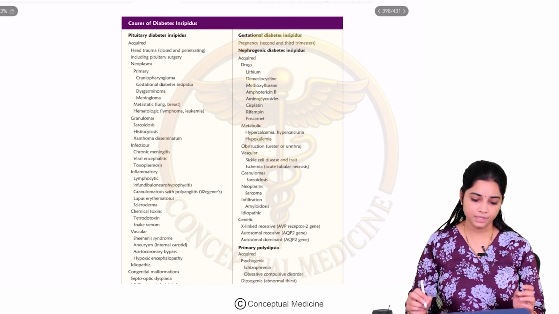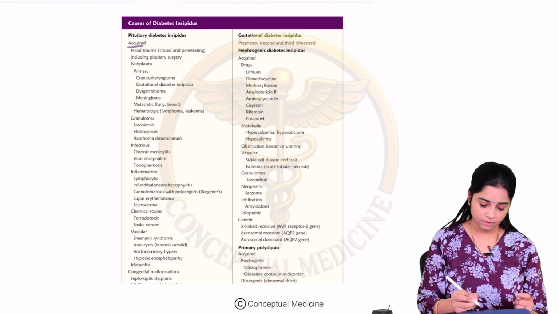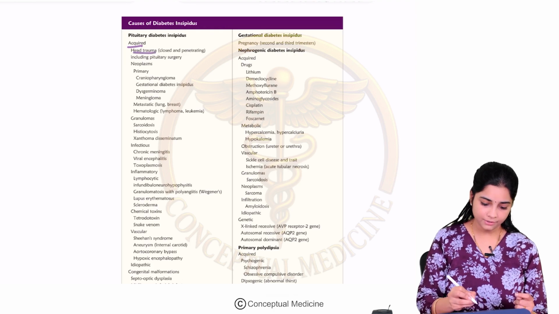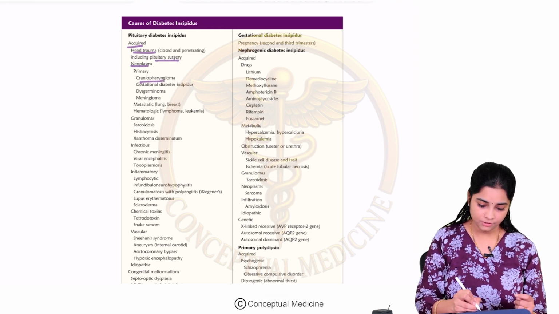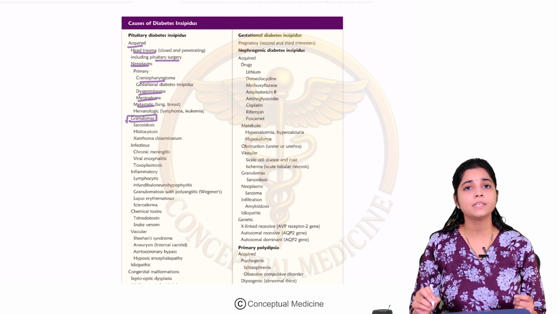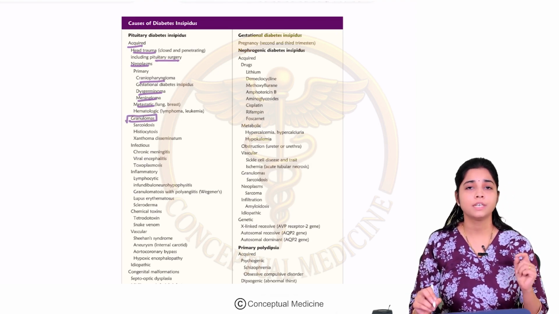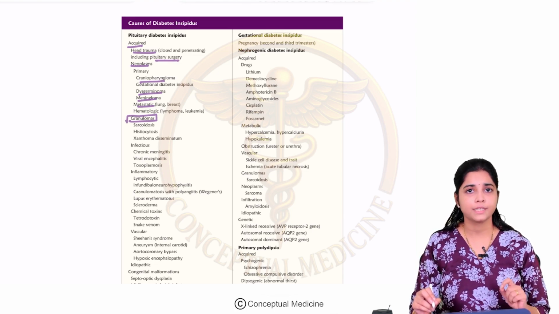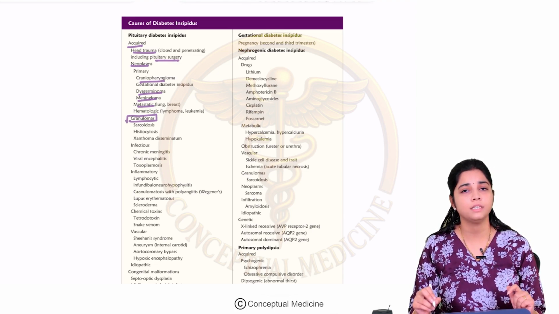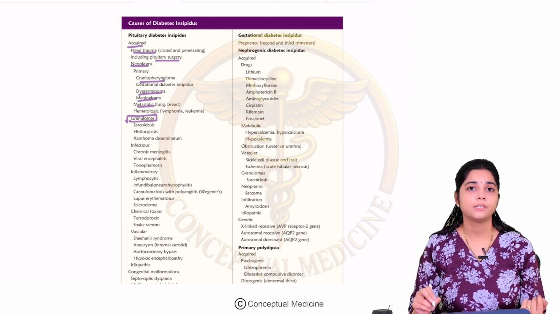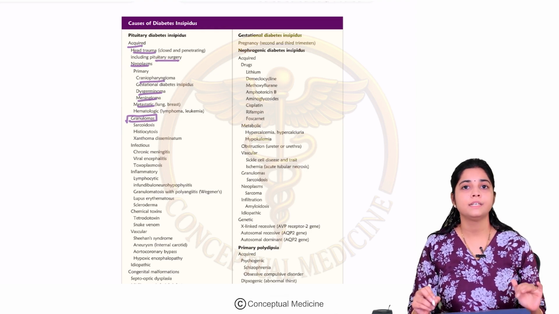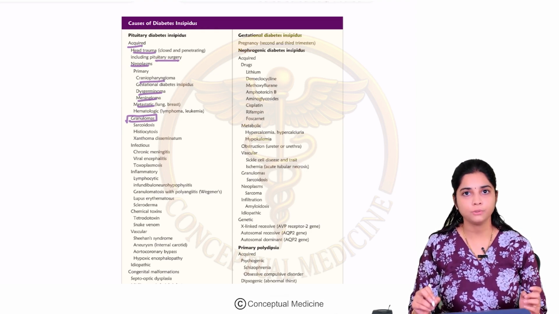Let us look at pituitary causes. Pituitary causes can be acquired. They can be because of head trauma or pituitary surgery. Then neoplasms like craniopharyngiomas, dysgerminoma, meningioma, and metastasis. Then granulomatous diseases, which have the capacity to infiltrate into the pituitary. When they infiltrate, they can cause damage to your neurohypophysis.